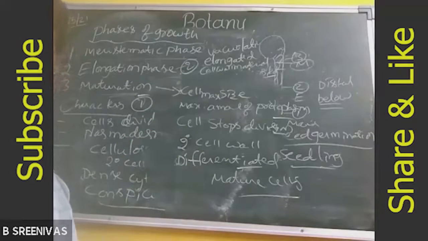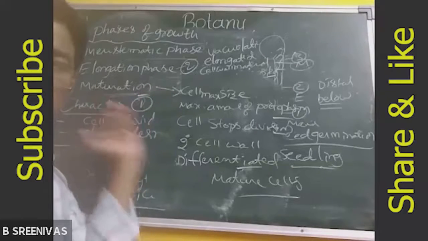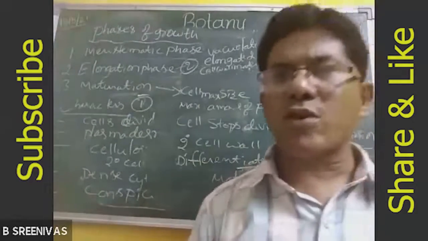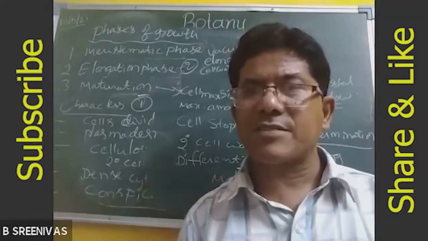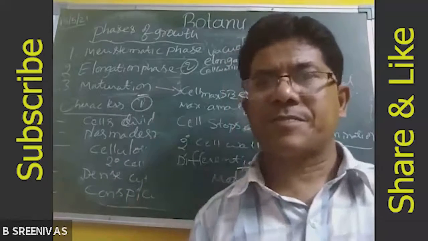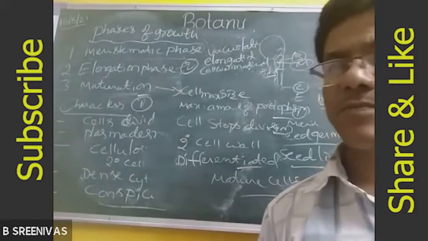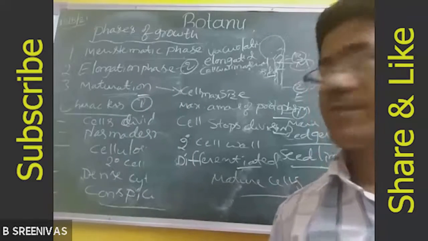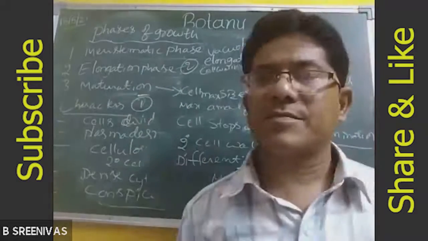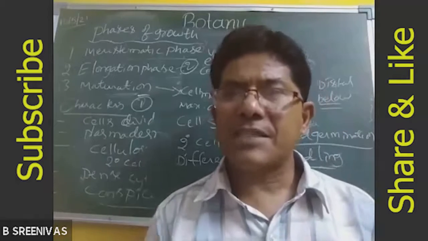Able to understand here? Different characters are observed in different stages of growth. So what are the three stages present in the growth? Meristematic phase, elongation phase, maturation phase. Note the information; later we'll explain. The first phase of the growth is called the meristematic phase.